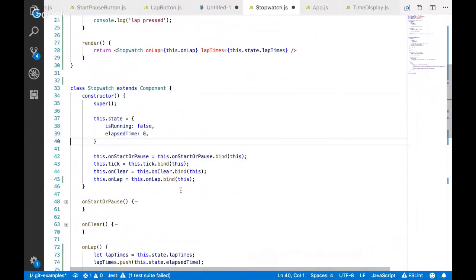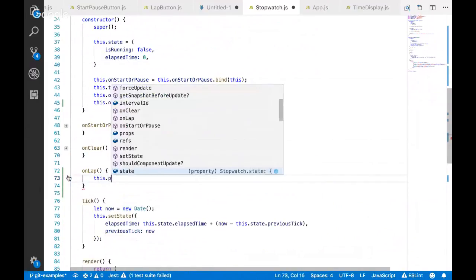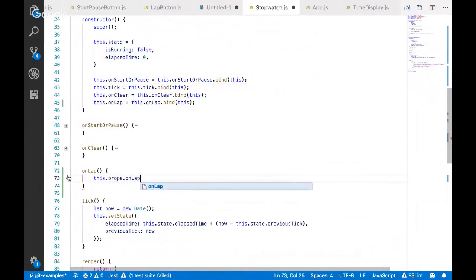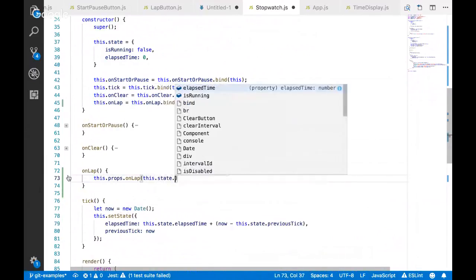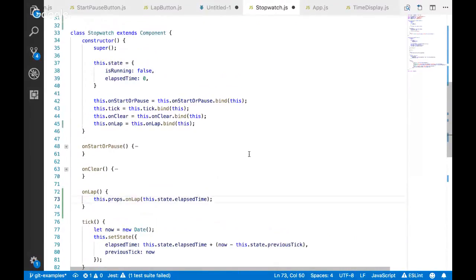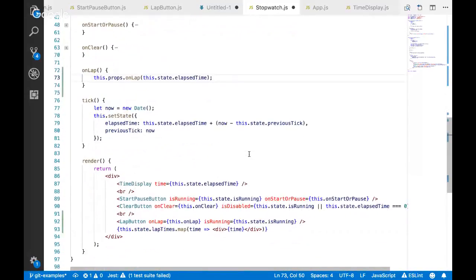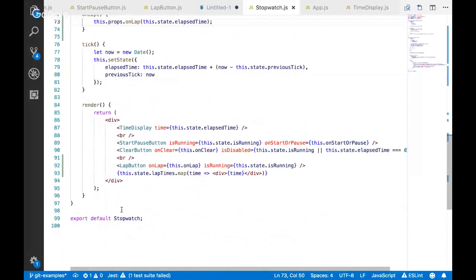So I'm still going to have an on lap here that we're going to pass down. And what this is going to do is, instead of doing all this logic, just call right down to what got passed into it, passing the elapsed time. So that should be fine, I think. I think this will work. Oh, I know what I need to do.